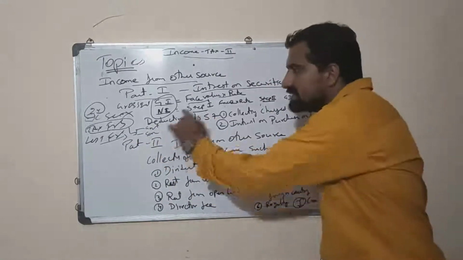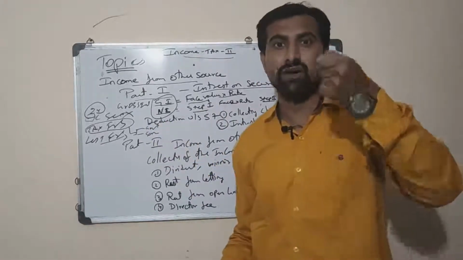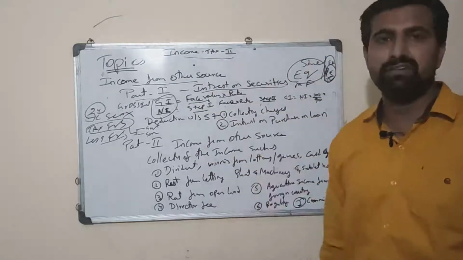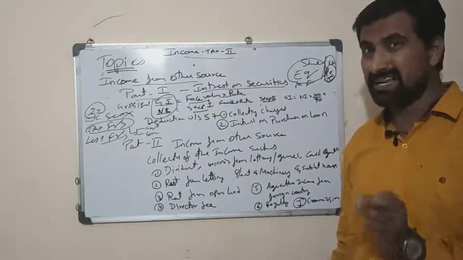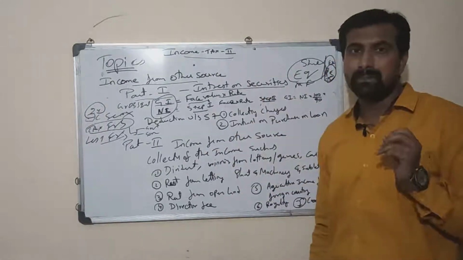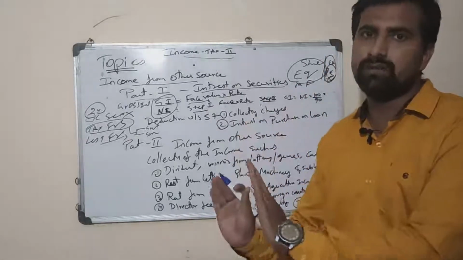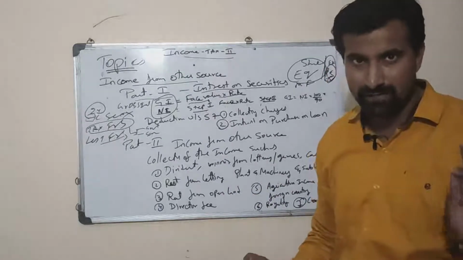What are government securities? The securities which have been purchased in the government's name are known as government securities. They will be given in the question. When the question paper describes it, it will say this is a government security, this is a private security. How to identify? Only when they give government details do we consider it government. If not, it will be private or commercial securities.